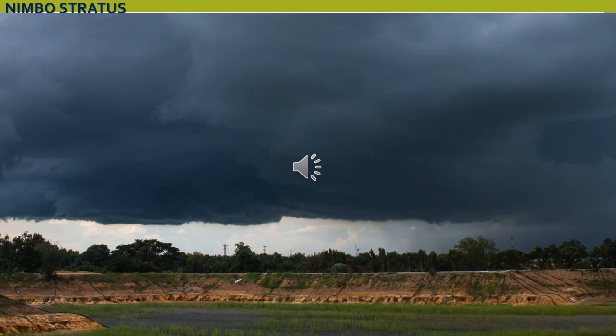Yeah, so that is dark black in color. Almost black, not pure white. Almost gray or black in color. And they are very close to the ground surface. They are associated with rain, snow, or sleet.